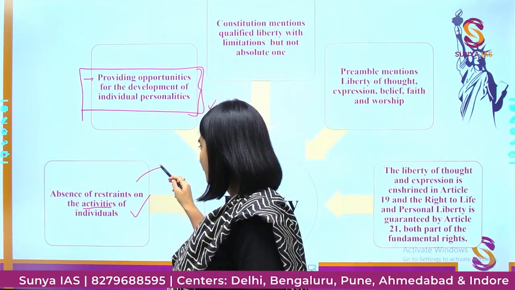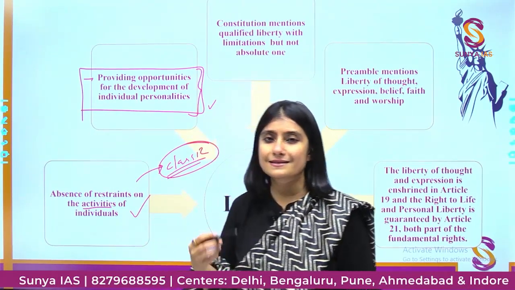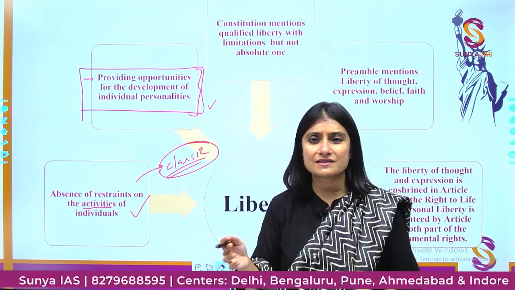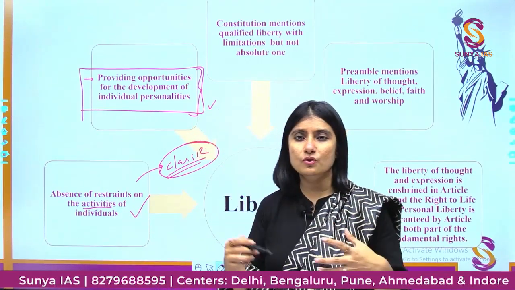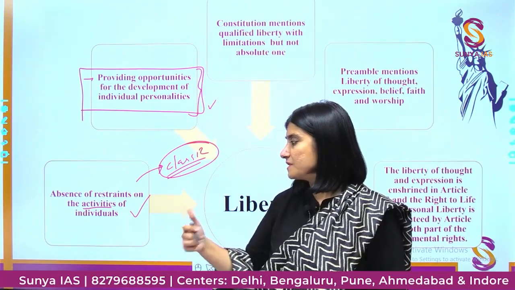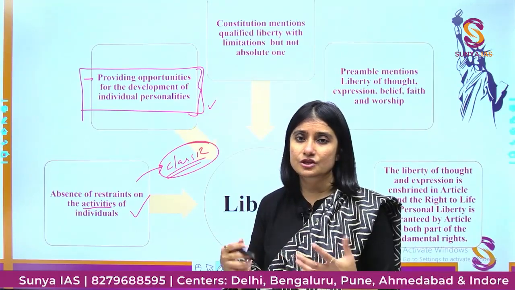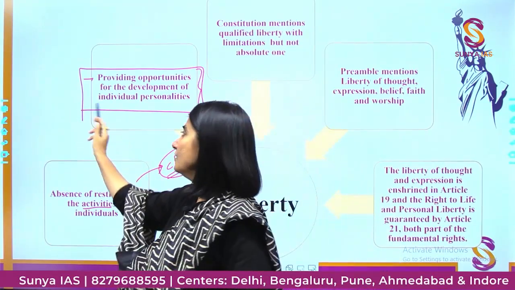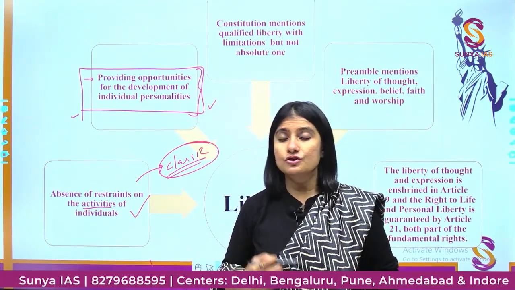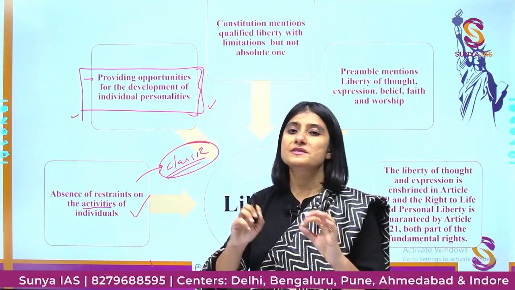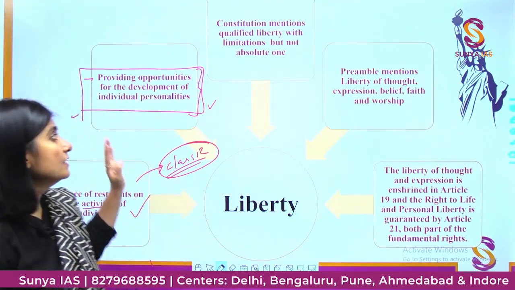The classical liberals, the political scientists or thinkers that we study in every optional, the classical ones from when the discipline originated, defined it as absence of restraint. But the newer class, the neoliberals, said that not just absence of restraints but providing opportunity to an individual for the development of his or her personality is a more powerful and better concept of liberty.